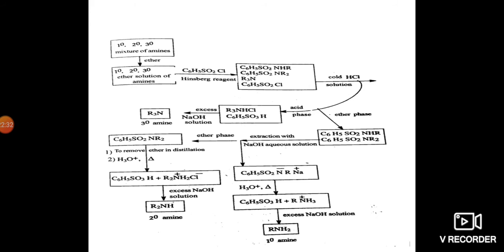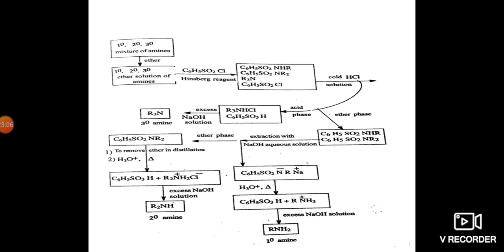Coming to the primary amine, it is extracted with the sodium hydroxide aqueous solution. Then it gives an intermediate salt, that is the sodium salt, and in acidic media on heating, the benzene sulfonyl chloride part will be removed from that, and in excess sodium hydroxide solution the primary amine will be separated.